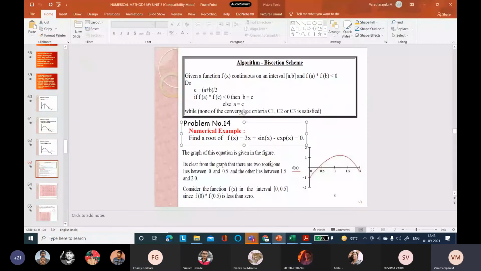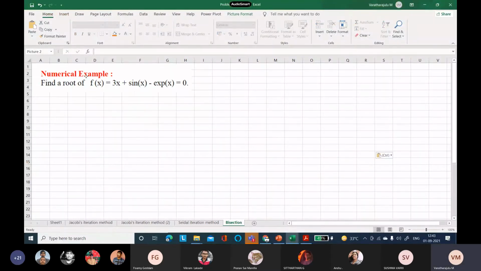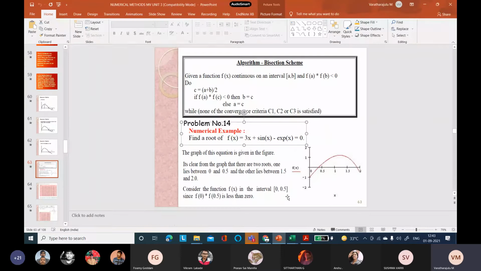Yes, I am copying this problem and pasting it over the Excel. What we need to do? Don't worry about the boundaries. The boundary has to be given in the problem. It is not our headache to be concerned about the boundary. Either this diagram or the boundaries will be disseminated in the question itself. So don't worry about the boundaries.